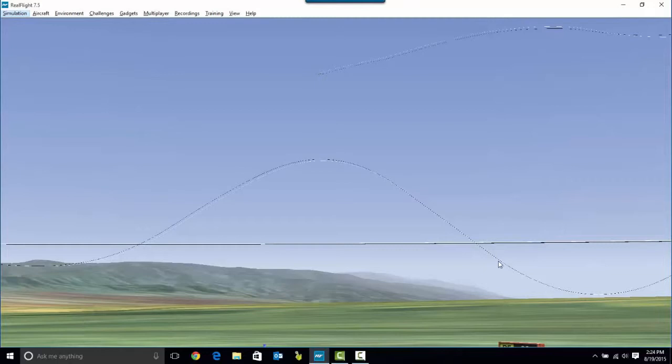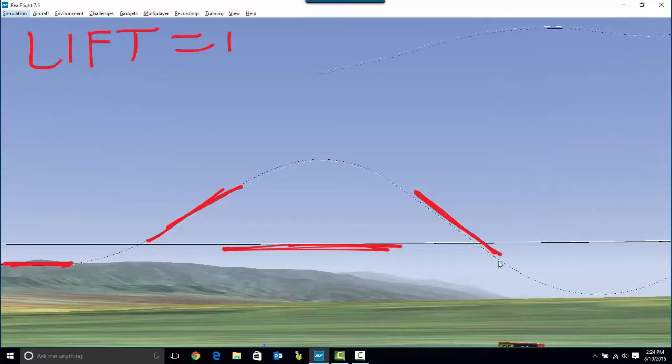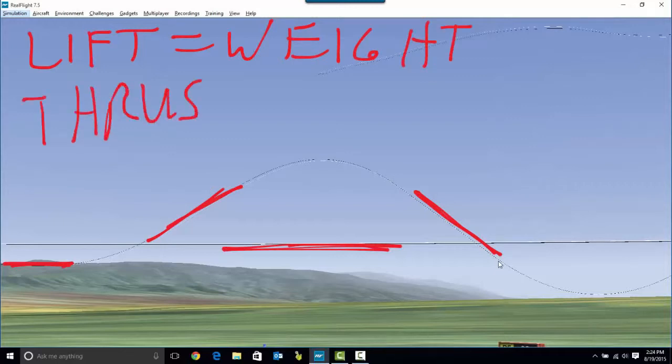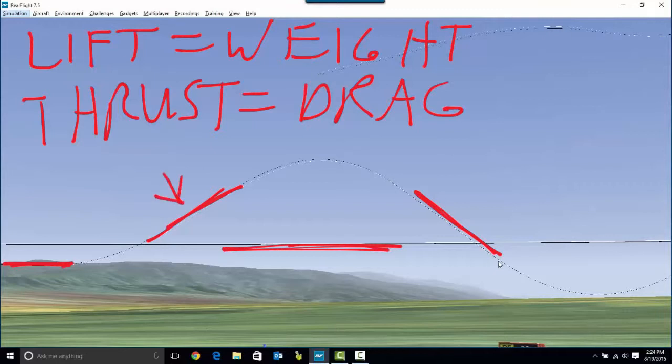So we see some things right away. We've got a straight line here, a straight line here, and a straight line here. Now we know, like we said, similar to this flight path here, that anytime we have a straight line, the four forces are in equilibrium. So lift equals weight, and thrust equals drag. And that's in all these areas where the line is straight, where the airplane's path through the air is straight.